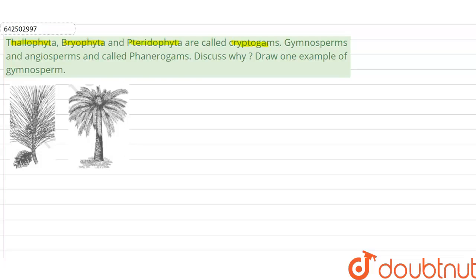In this question, they have given us a statement that Thallophyta, Bryophyta, and Pteridophyta are called cryptogams, while gymnosperms and angiosperms are called the phanerogams. Now we have to discuss why they have been given these names and give an example of a gymnosperm.